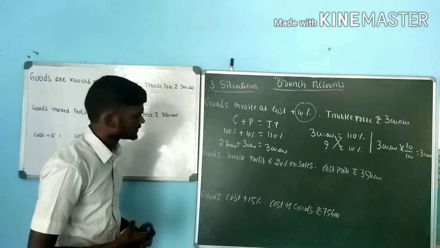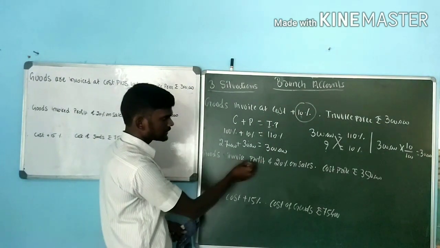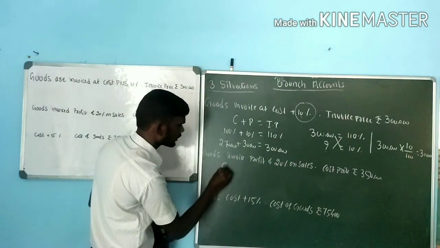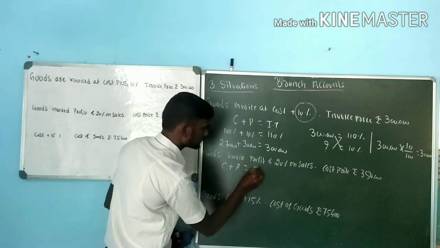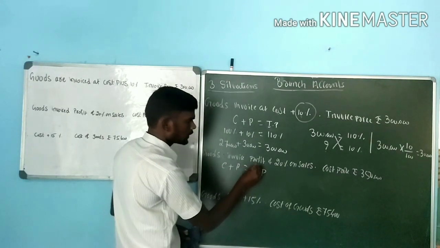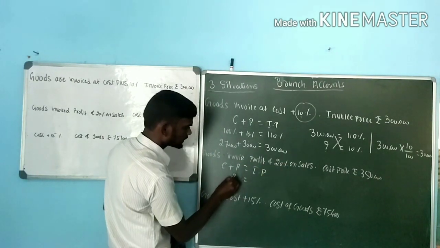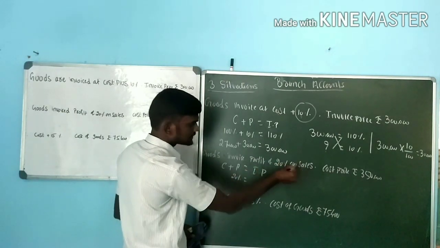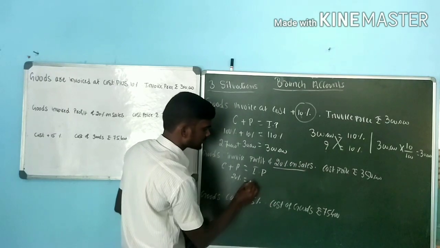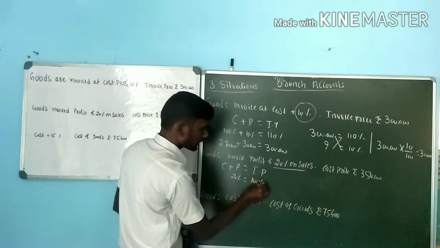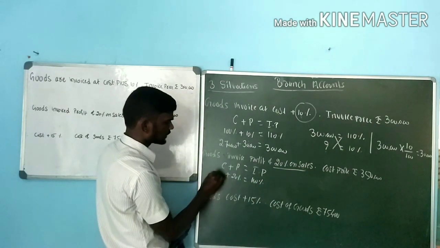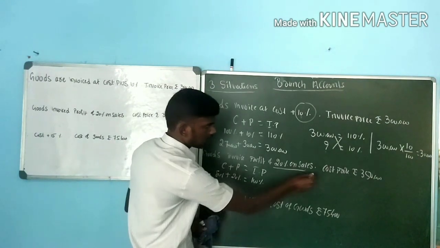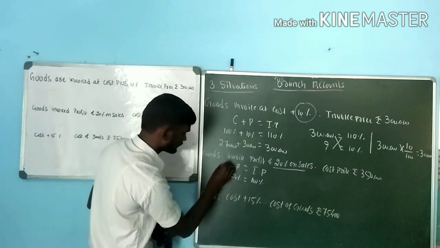Next one, second situation: goods invoiced at profit of 20% on sales. Same formula, cost plus profit equals invoice price. Profit is how much? Profit is 20%. Profit we are calculating on whether cost or sales? Profit we are calculating on sales. So take sales as 100%. So what is my cost value now? Cost is 80%.